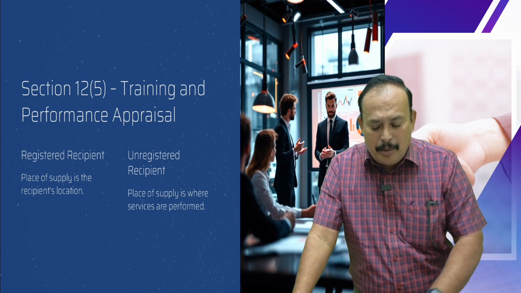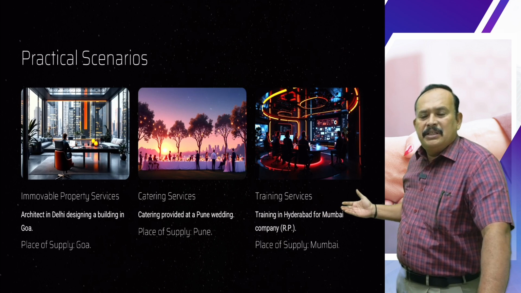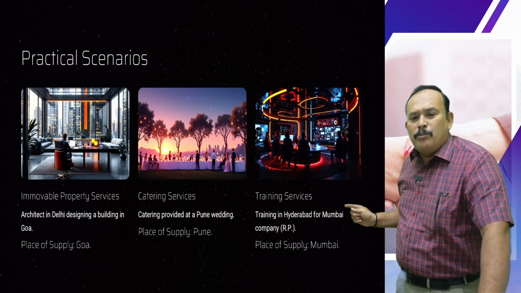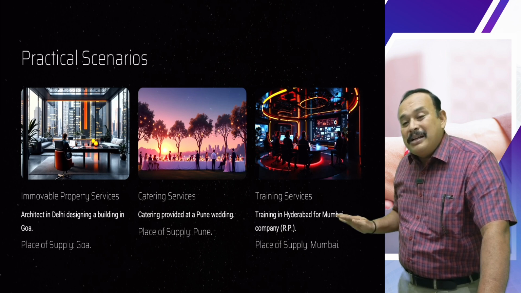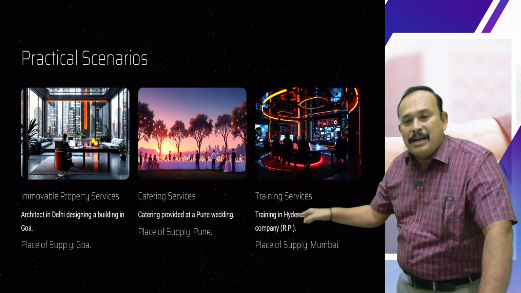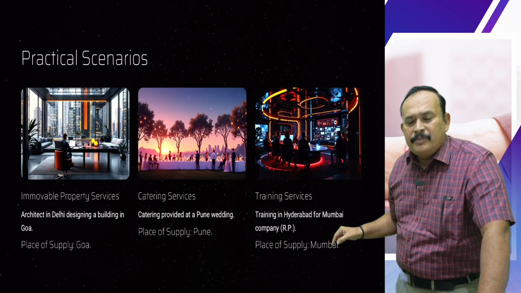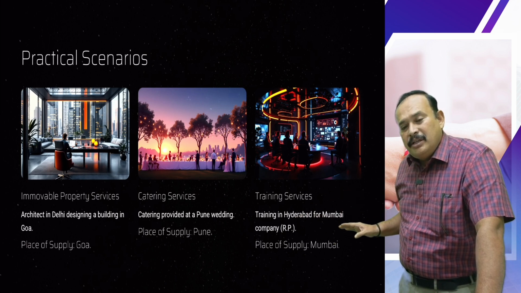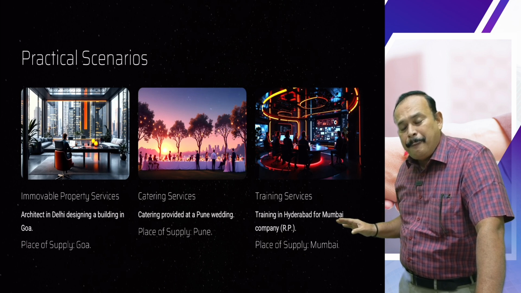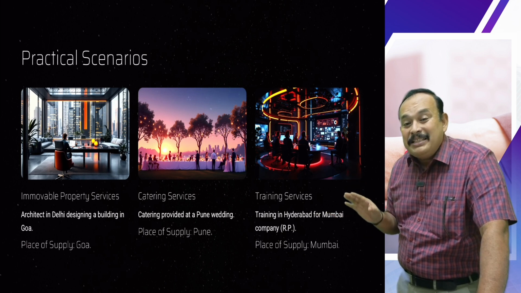Let us have an example. Training services. Training in Hyderabad for a Mumbai company. The Mumbai company, a registered person, gives training to its employees in Hyderabad. In that case, the recipient is the Mumbai based company, a registered person. What is the place of supply?